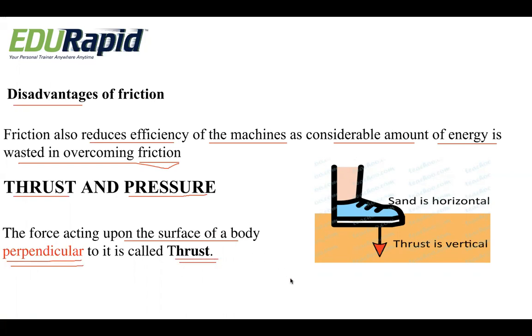If you apply a force on a body in a perpendicular direction, what do you mean by perpendicular? See here at the right side, a boy is applying a force on the surface of a floor, right? See the direction of the arrow mark, it is exactly perpendicular. Such a force applied in a perpendicular direction on a body is called thrust.